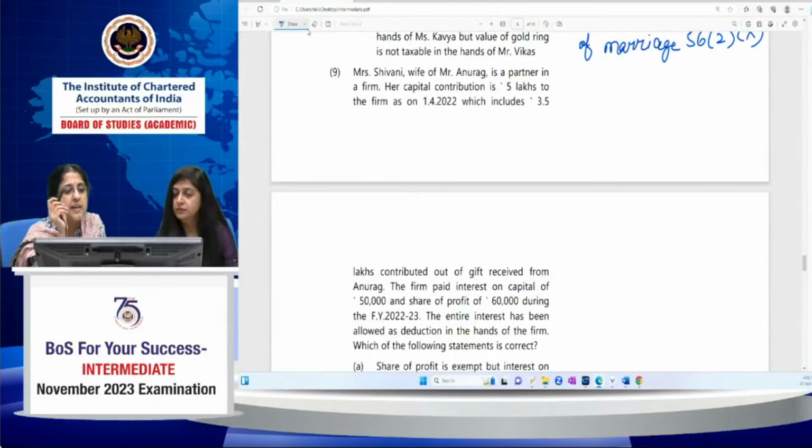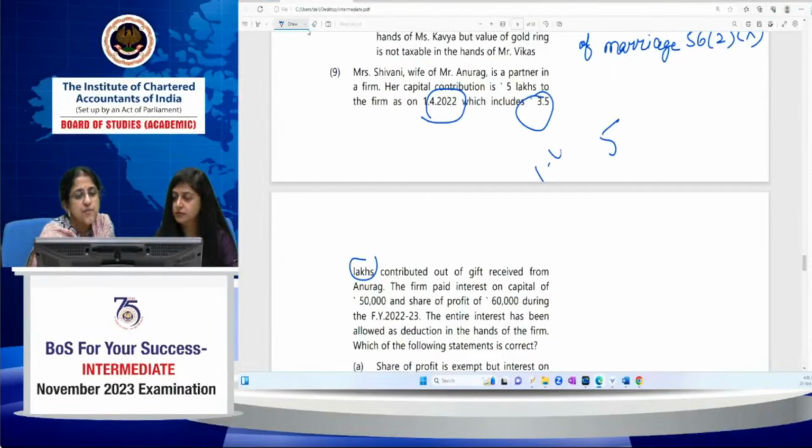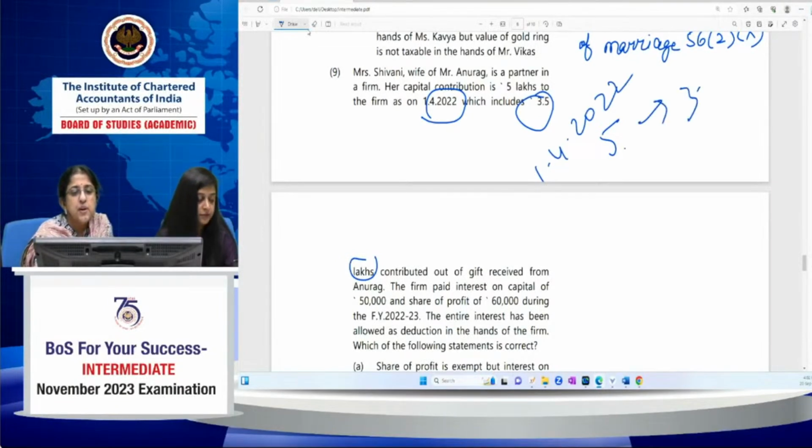Mrs. Shivani, wife of Anurag, is a partner of a firm. Her capital contribution is 5 lakhs to the firm as on 1/4/2022, which includes 3.5 lakhs contributed out of gift received from Anurag. Anurag is her husband. Okay, so her total contribution as on 1/4/2022 is 5 lakh, out of which 3.5 lakhs is gift received from husband. Okay, and so what is the balance? 1.5 lakhs is her own.